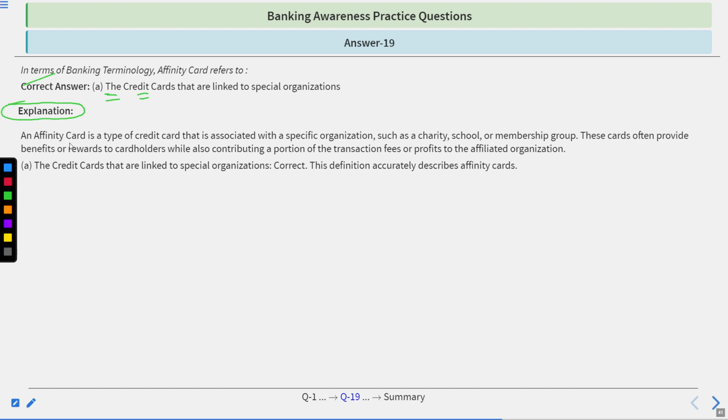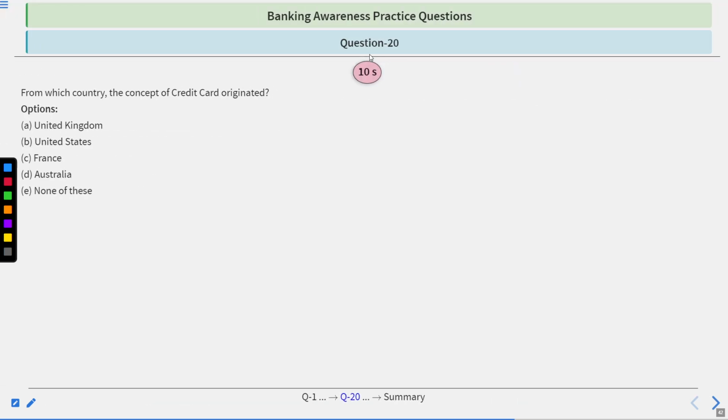An affinity card is a type of credit card that is associated with a specific organization, such as a charity, school, or membership group. This card often provides benefits or rewards to the cardholders, while also contributing a portion of the transaction fees or profit to the affiliated organization. The card that is linked to a special organization is correct. This definition accurately describes affinity cards.